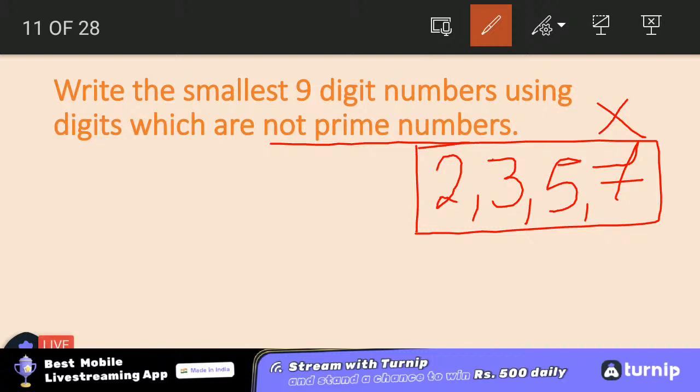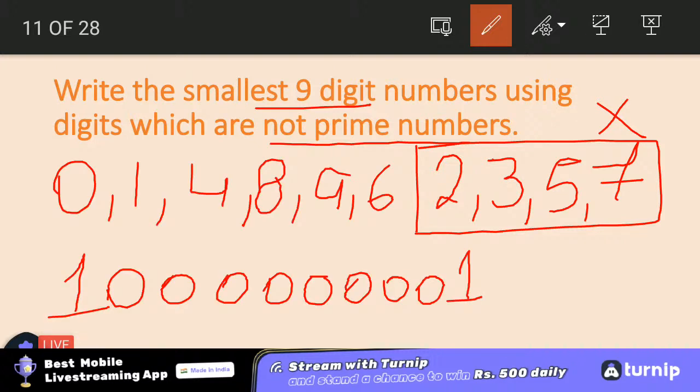And the smallest 9-digit number using digits which are not prime. So we can make this number, and this will be the answer of the smallest 9-digit number using digits which are not prime, if it would have been mentioned using digits. But now since it is saying you can use all the digits, what could be the number if I need to use all the digits and make the smallest number?